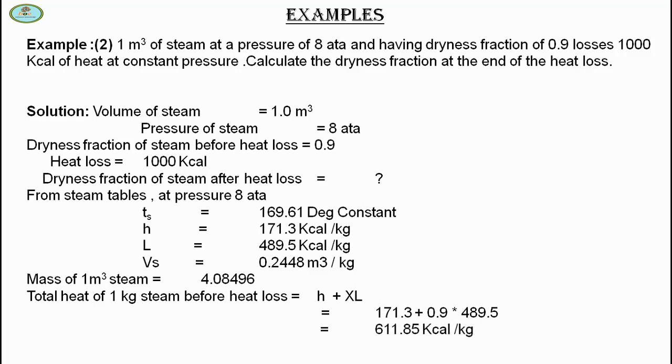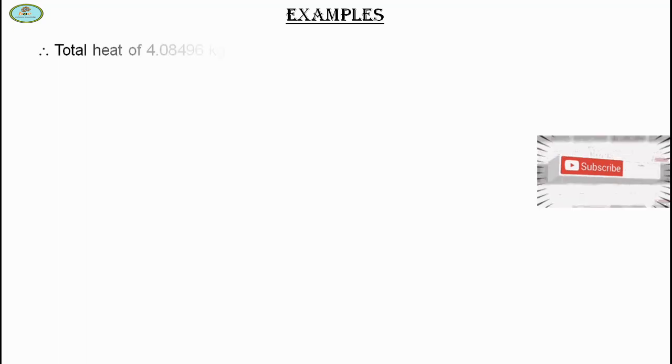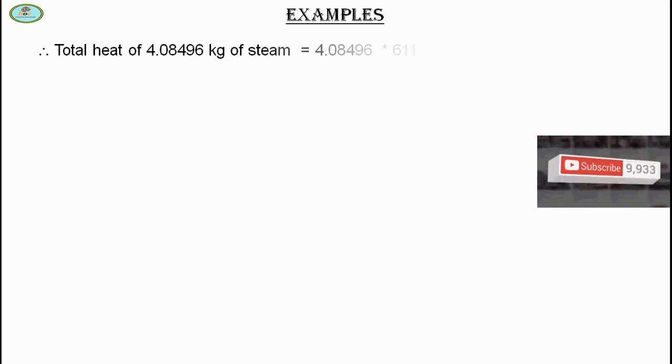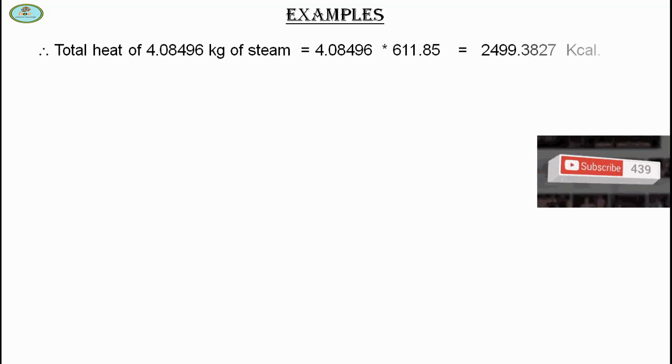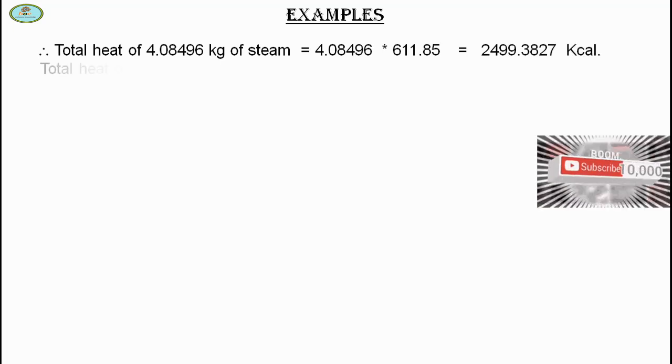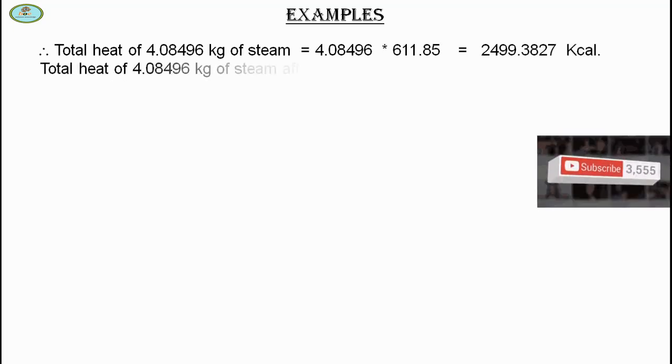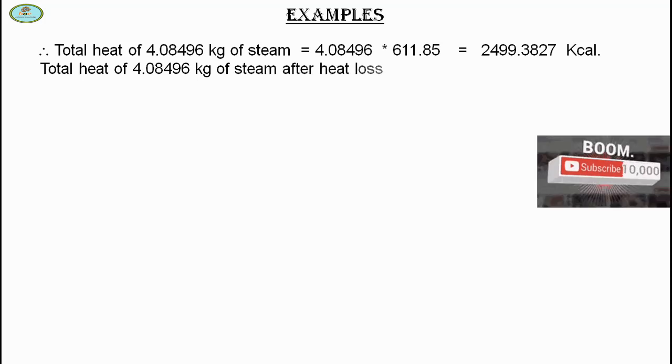Total heat of 1 kg steam before heat loss is h plus X into L, so we find 611.85 kilocalorie per kg. So total heat of 4.08496 kg of steam is 4.08496 into 611.85, which is equal to 2499.38 kilocalorie.